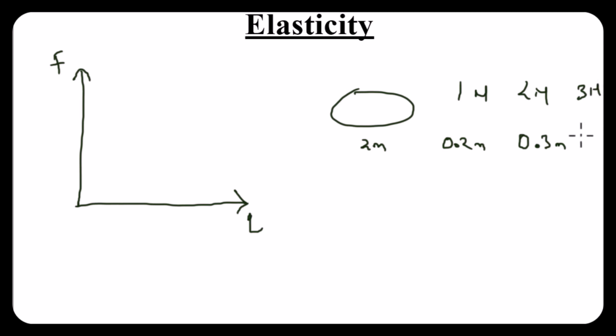Again, this increases by 0.4 meters. So as I keep on increasing and increasing, this change in length also keeps on increasing, in as much as I'm still in the proportionality limit.